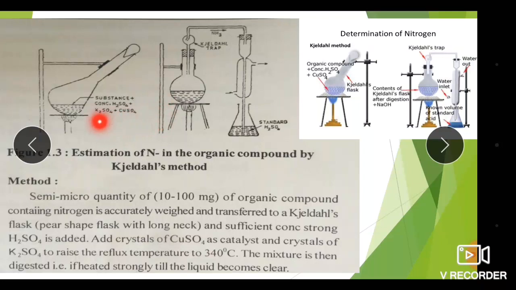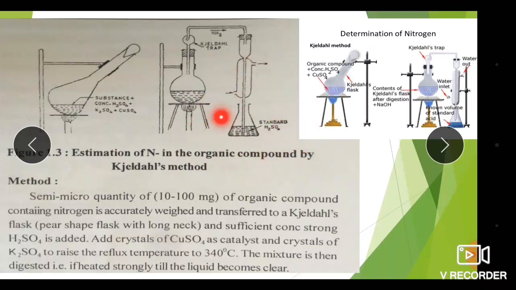So substance plus concentrated H2SO4 plus CuSO4 or K2SO4. This is the overall process, and after this digestion, the liberated ammonia gas is absorbed in the standard H2SO4, which we can titrate with the NaOH solution.